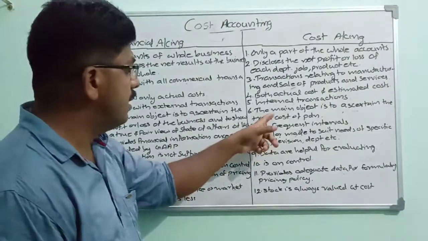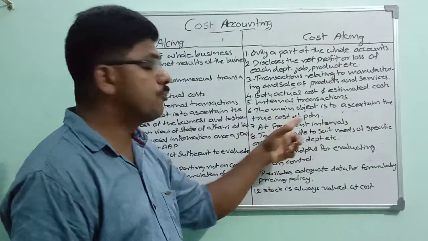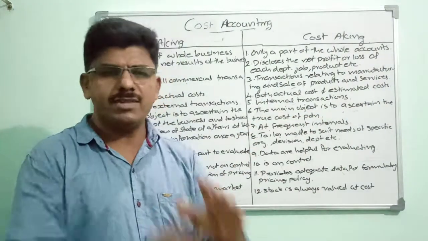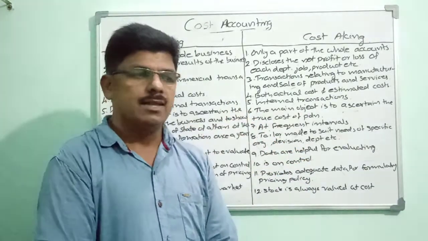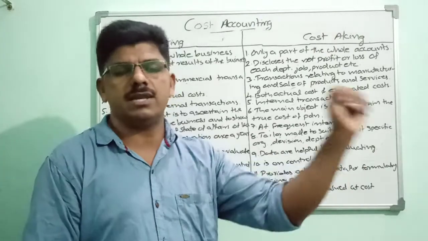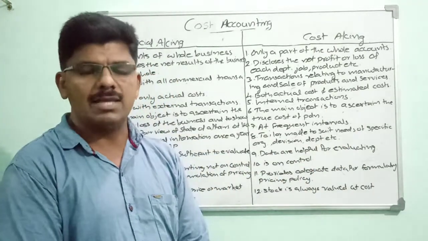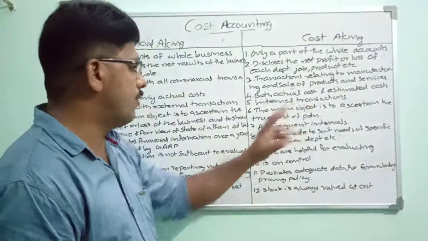And here in this case, the main objective is to ascertain the true cost of production. Not the entire profit or loss, but only the cost of production is ascertained. The actual cost incurred for manufacturing those outputs is recorded in this cost accounting system.